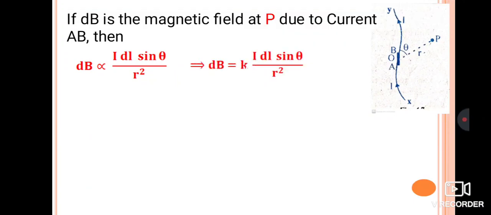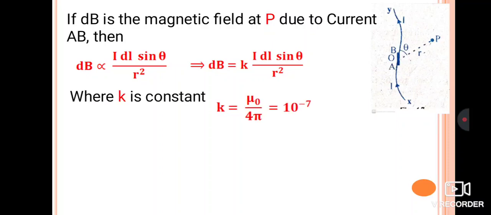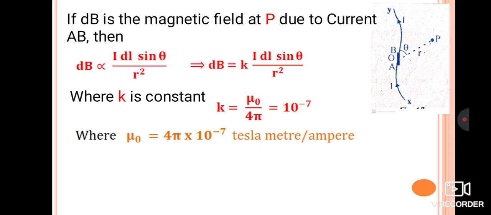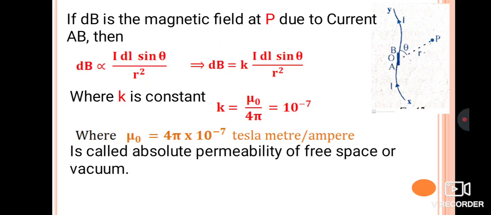Next, we can say dB is equal to k into I dl sin theta divided by r square, where k is a constant. That constant k is given by mu naught by 4 pi, which is equal to 10 to the power of minus 7, where mu naught is equal to 4 pi into 10 to the power of minus 7 Tesla meter per ampere. This mu naught is called the absolute permeability of free space or vacuum.